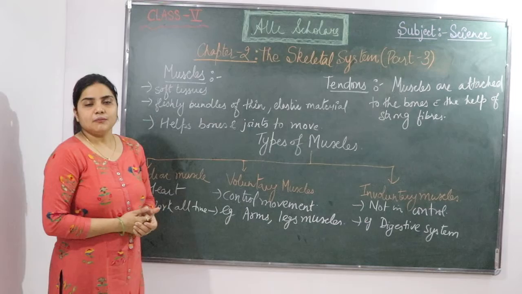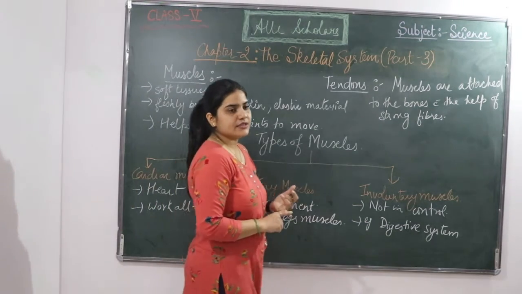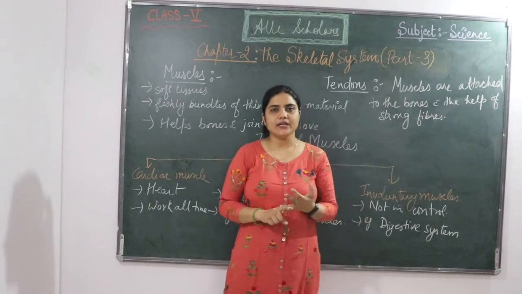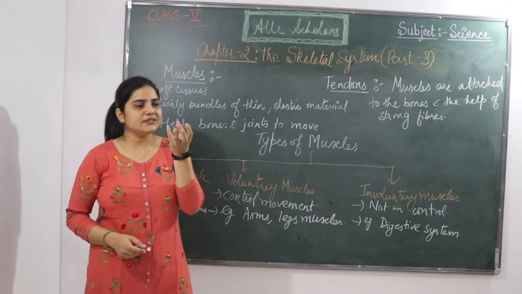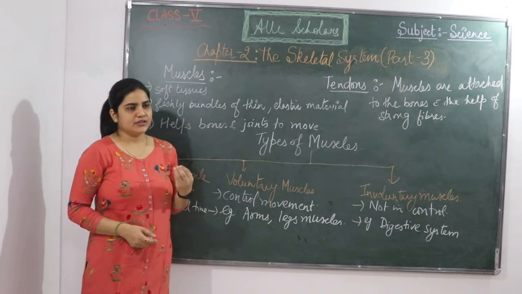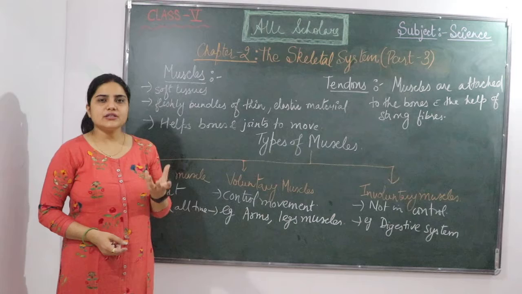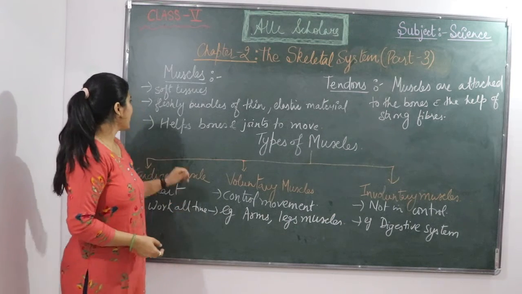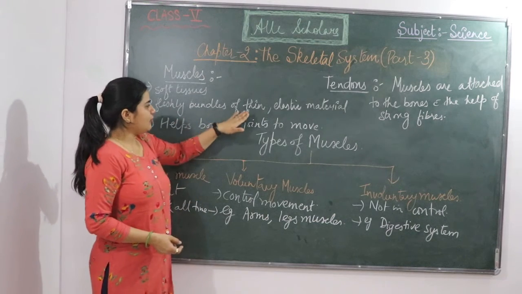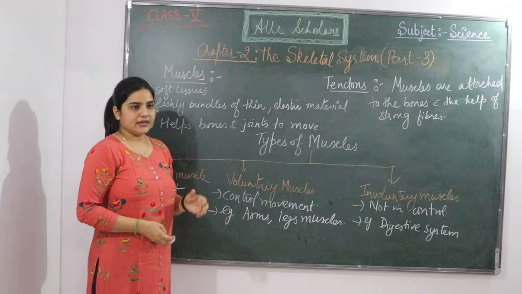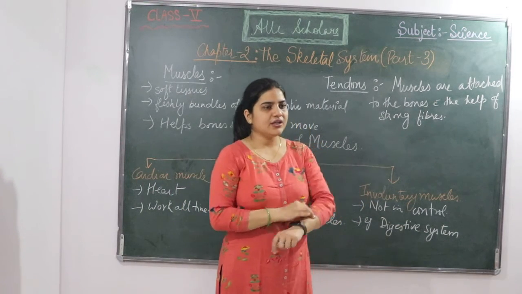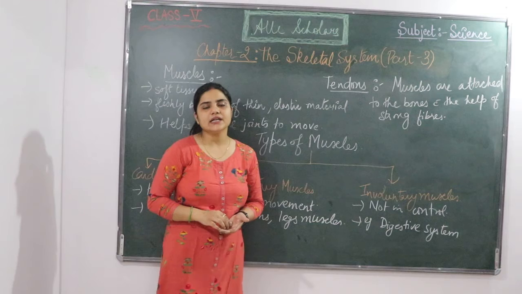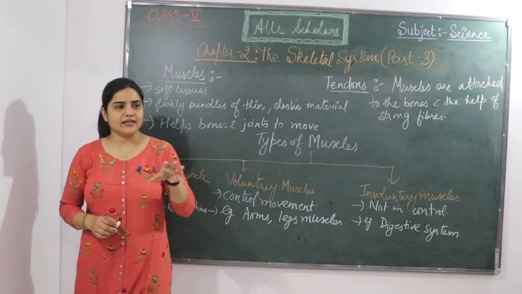So, what is a muscle? We have seen what is bone, what is joint, and now the question is what is muscle? Muscle is a soft tissue. It's a fleshy bundle of thin elastic material. Muscles are very fleshy, and very elastic.